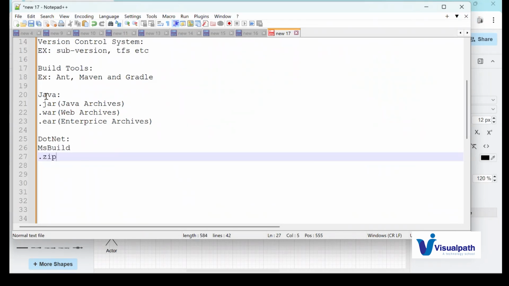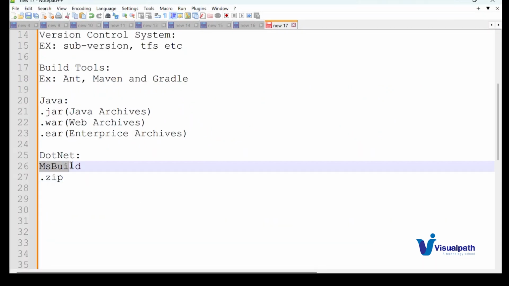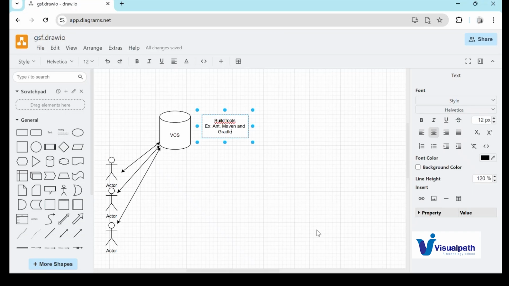Right now in Java, you can see it is .jar or .war. So for a .NET project, our build tool will be MS Build, that is Microsoft Build, and the artifacts will be like a .zip here. Okay, let's go back now.